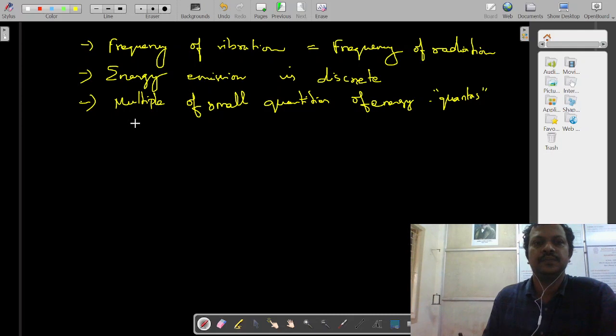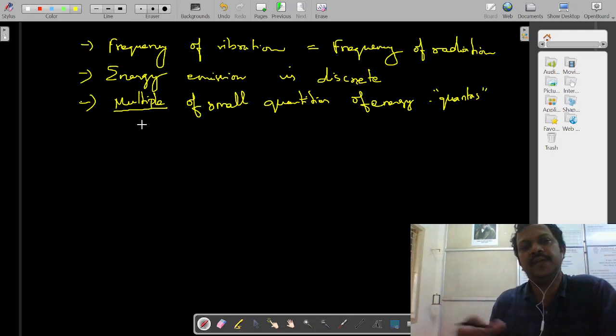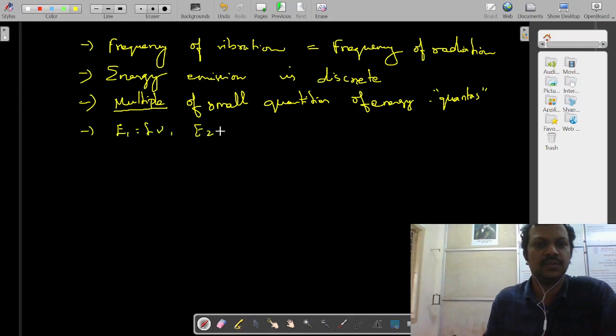So from this assumption, you can say that there are multiples of small quantities. There will be a first parent value, and then it is multiplied. For example, E1 is equal to h nu, then E2 is equal to 2 h nu, E3 is equal to 3 h nu.